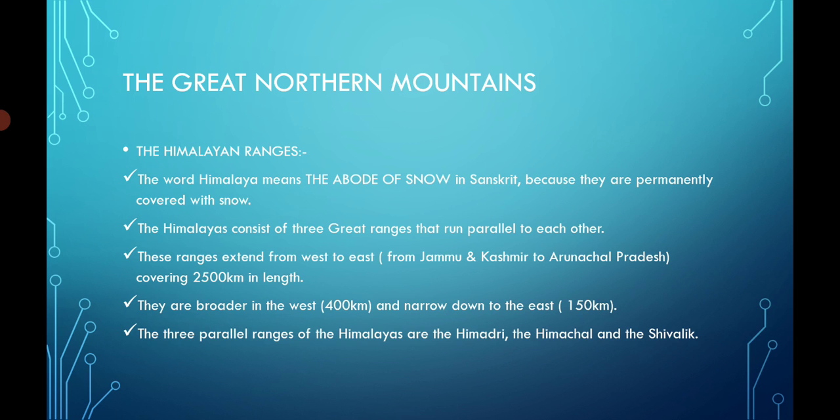Okay. The Himalayas consist of 3 ranges which are parallel to each other, meaning 3 lines you can say. They are broader in the west, about 400 km broad, and when they go towards the eastern area, the breadth gets less, from 400 km to 150 km only. The three ranges of the Himalayas are first Himadri, then Himachal, and then the third is the Shivalik.